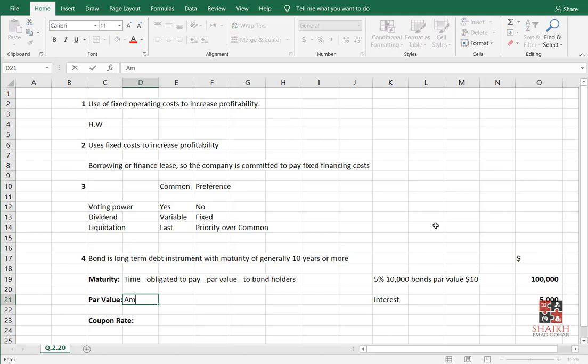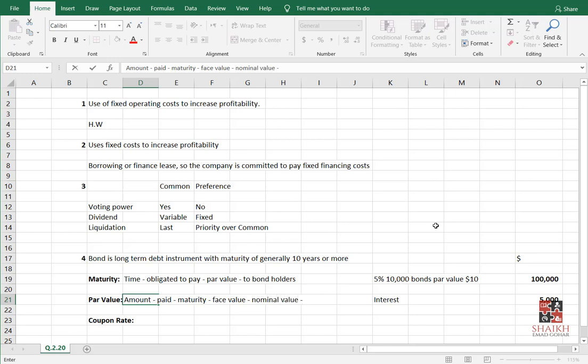So you can write, okay, this is the amount paid at maturity, as we have already written above also. It is also called face value. Similarly, for common shares there is par value, face value, nominal value also you can say. Same thing.